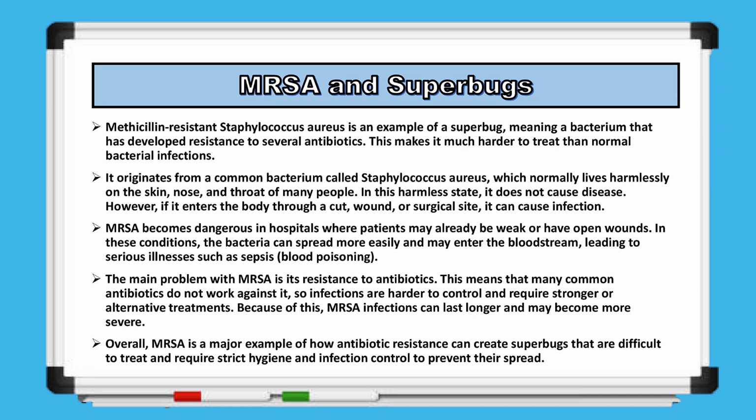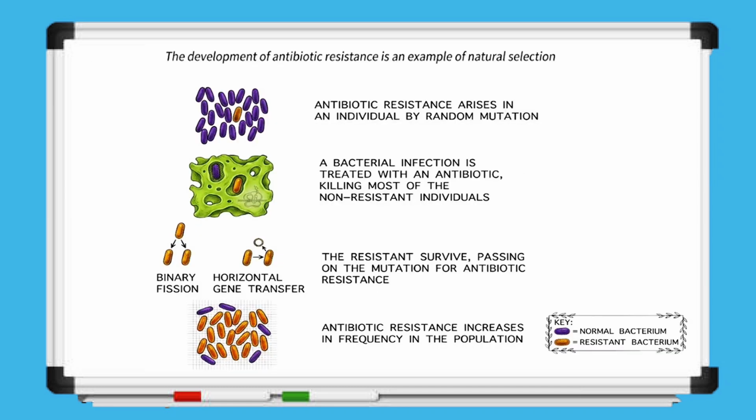Overall, antibiotic resistance develops through natural selection. Random mutations create variation, antibiotics act as a selection pressure, and resistant bacteria survive and reproduce. Over time, this leads to an increasing population of resistant bacteria.